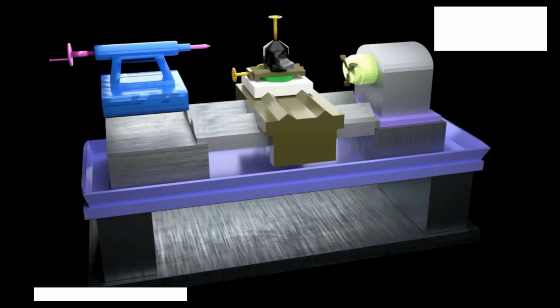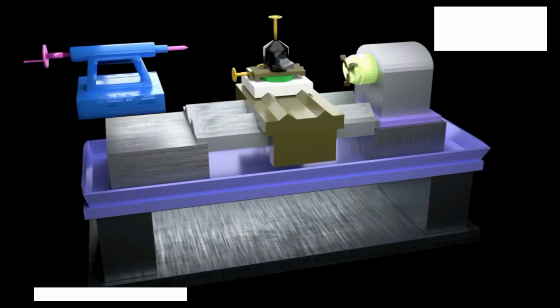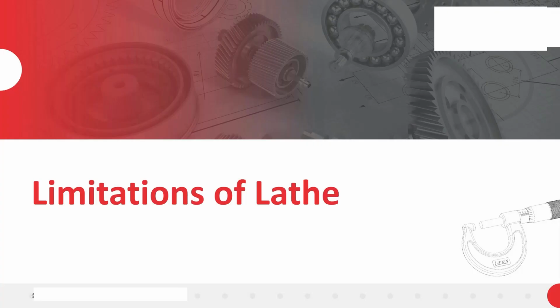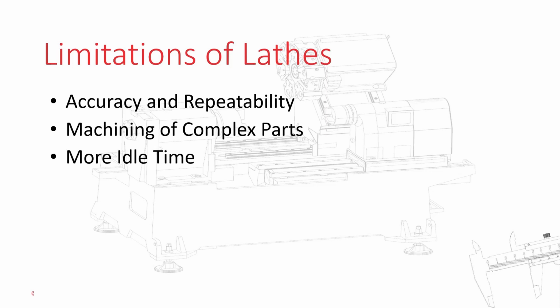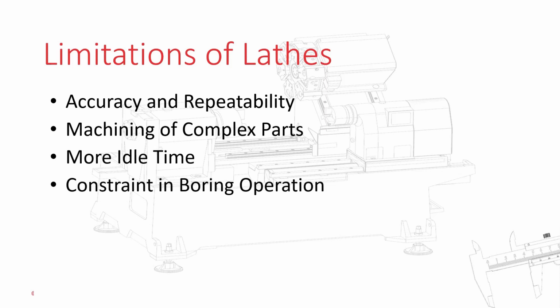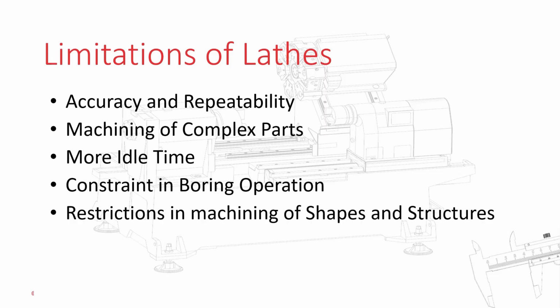By using all these parts collectively, the lathe can perform different operations, but there are some limitations of this manual lathe. Accuracy and repeatability are a big question in the case of the manual lathe. Complex parts involving contour cannot be machined accurately using a lathe. Idle time in between the operation is more. The boring operation cannot be performed. Only specific shapes and structures can be made by using a lathe machine.